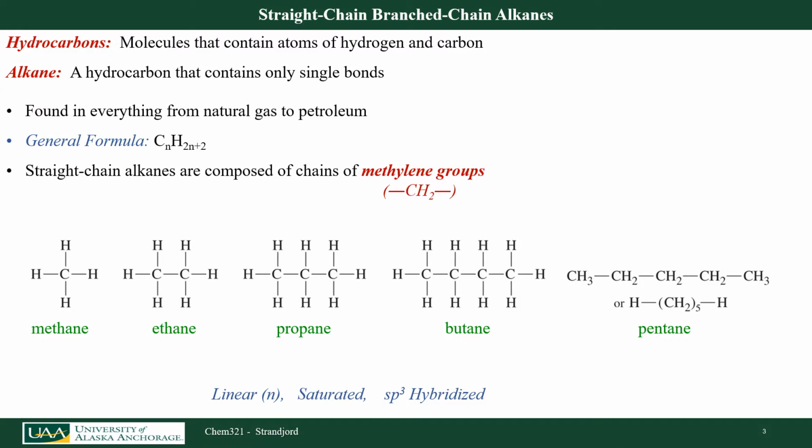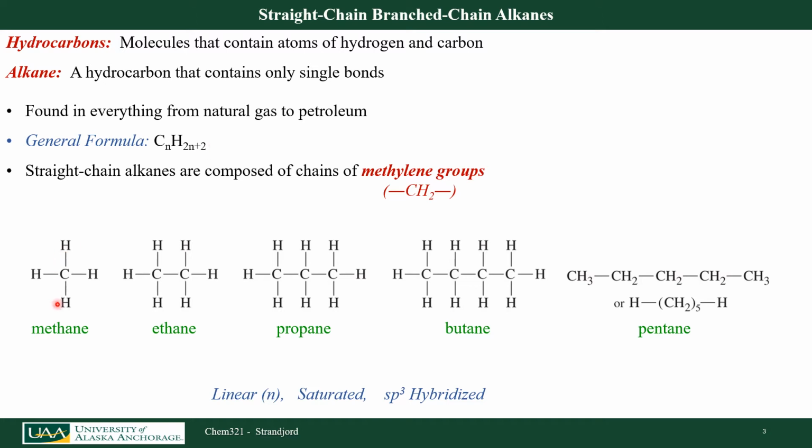So in review, hydrocarbons are molecules that contain atoms of dihydrogen and carbon. An alkane is a hydrocarbon that only contains single bonds, so sp3 hybridized carbon atoms. These alkanes are found in everything from natural gas to petroleum and are used all the time in chemistry. They have a generalized formula. For every carbon atom in an alkane, there are 2N plus 2 hydrogens.